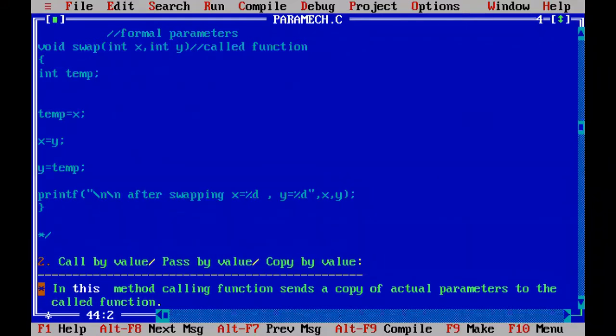Go back. Now we will discuss the second parameter passing mechanism. What is that? Call by address. So call by value will become call by address, or pass by reference, or copy by address.